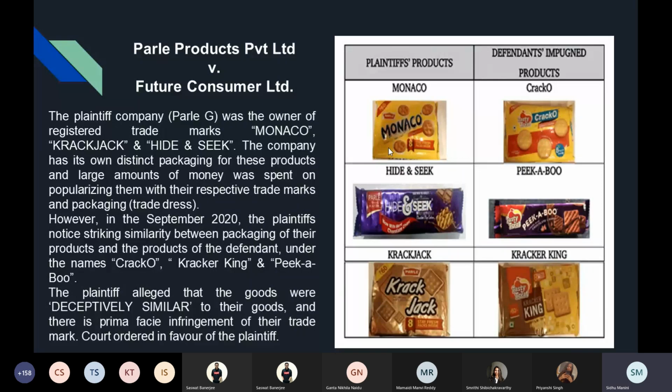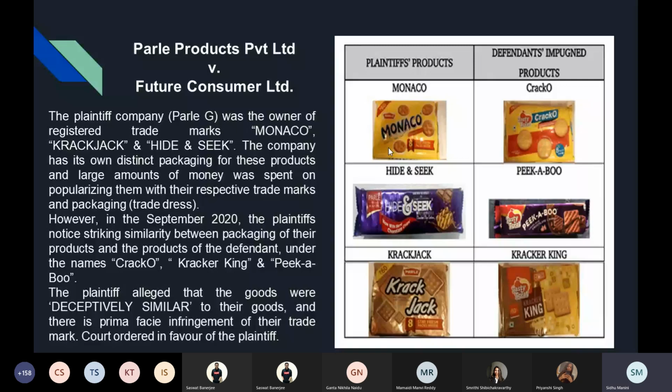The plaintiff's company, Parle G, was the owner of the registered trademarks Monaco, Crackjack, and Hide and Seek. The company has its own distinct packaging for these products, and large amounts of money were spent on popularizing them with their respective trademarks and packaging. The trade dress.